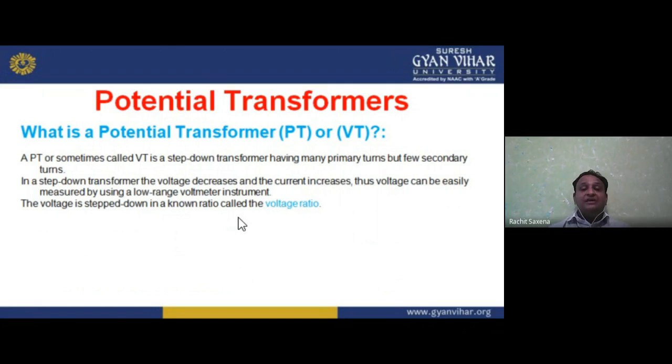Thus, voltage can be easily measured by a low range voltmeter instrument, and the voltage is stepped down in a known ratio called the voltage ratio. So the voltage is stepped down, but in a known ratio known as the voltage ratio.